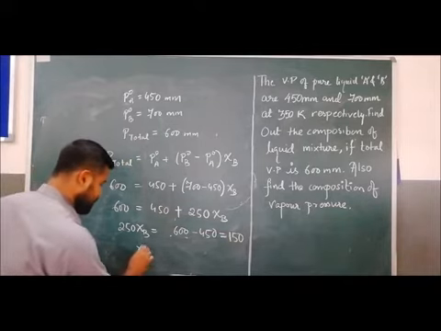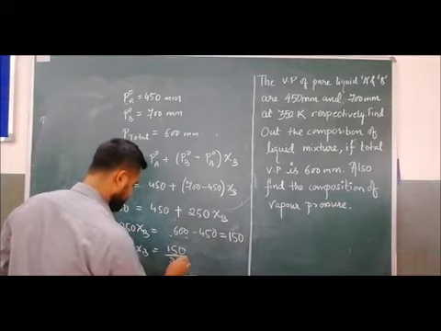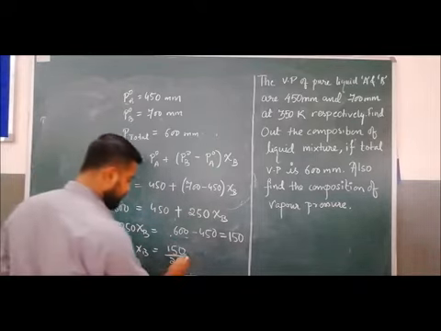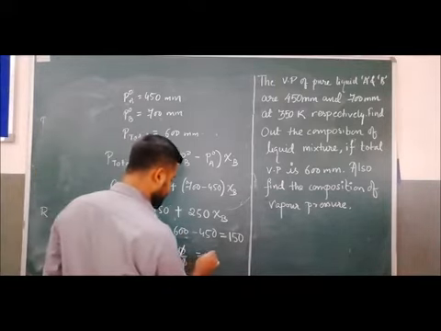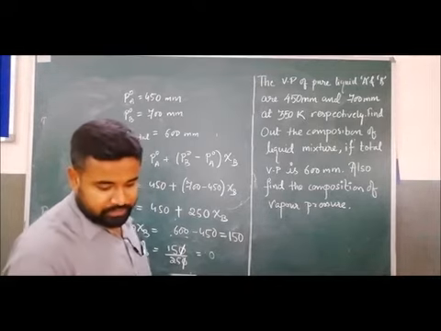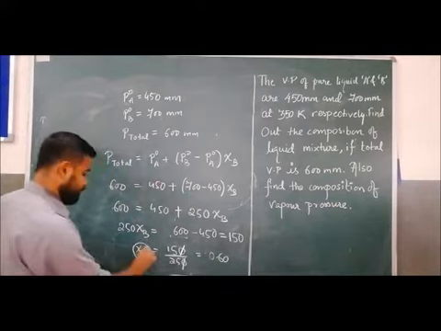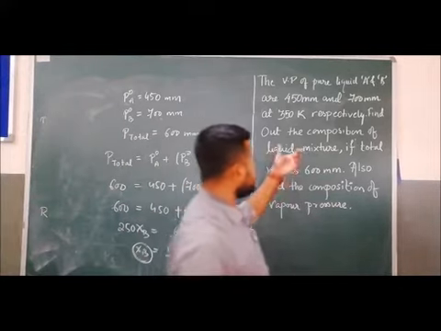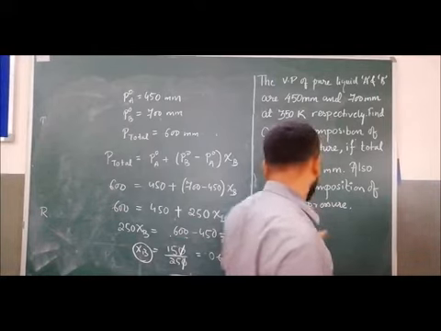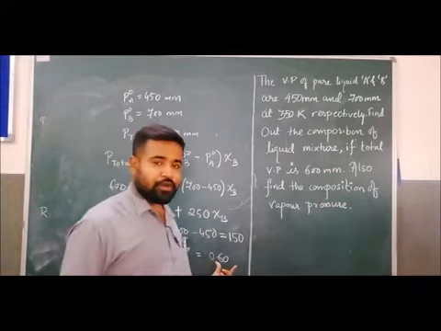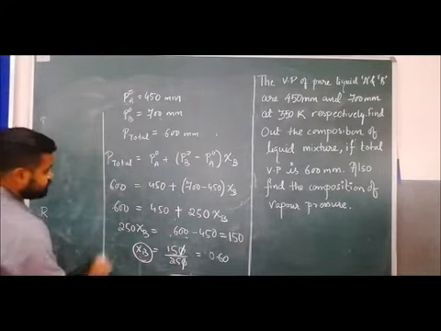So xi B equals 150 by 250, the zero cancels out, and the value will come 0.60. The xi B, the mole fraction of component B, because we have to find out the composition of the liquid mixture. So xi B equals 0.60.